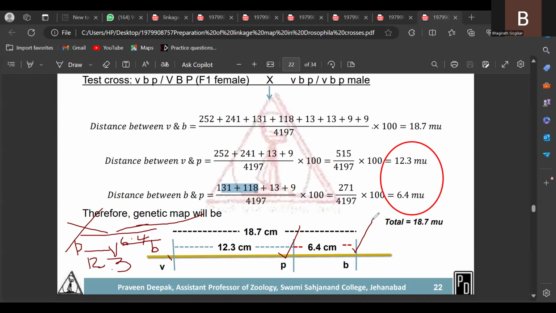So based on those values, you have to construct the chromosomal map along with the order of the genes and show the relative distance between the genes also. So this is the one formula generally we are using.